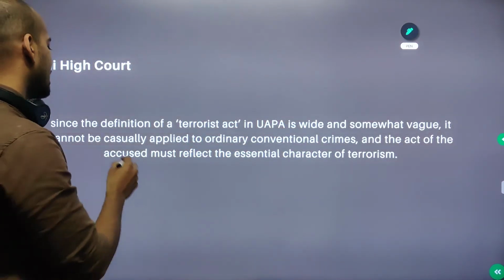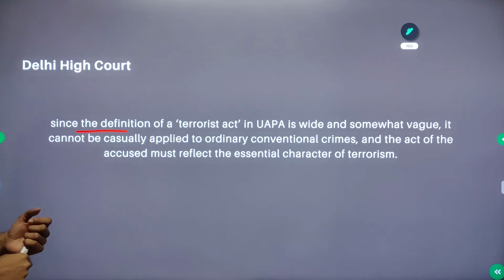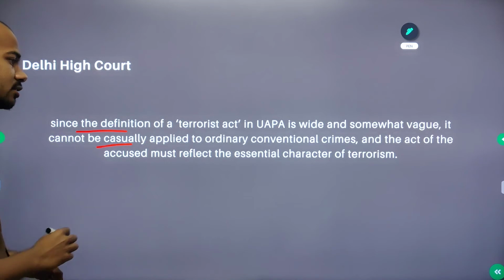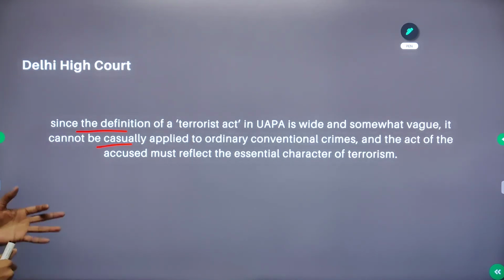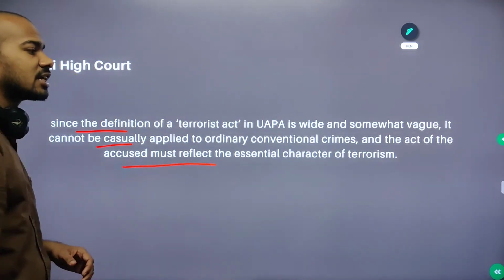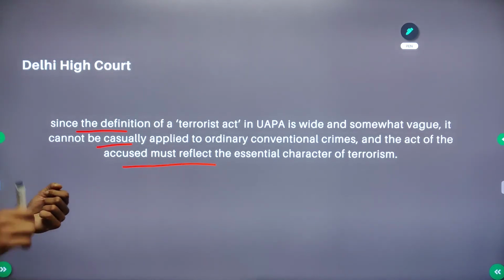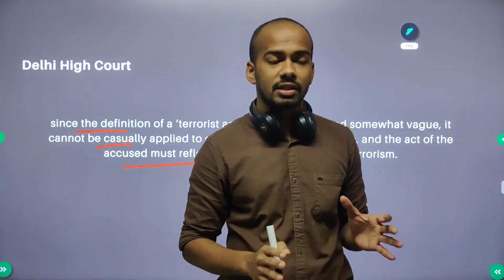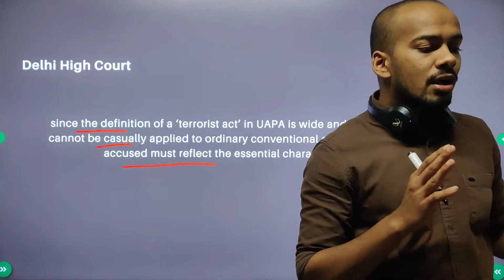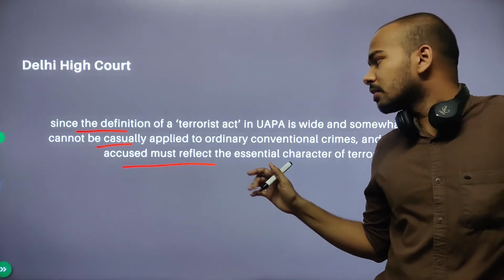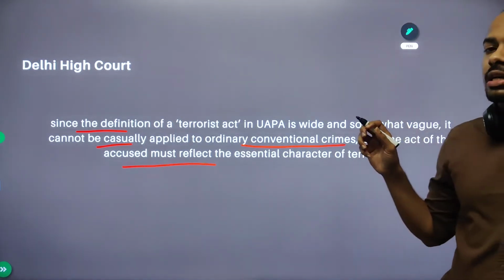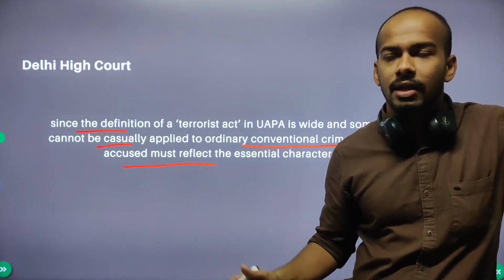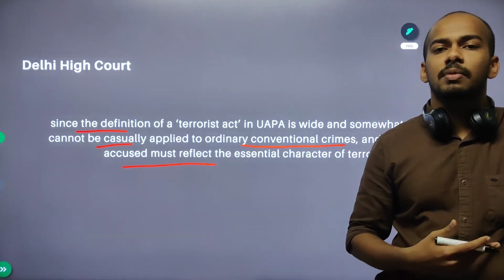And also another one, a Delhi court. Since the definition of a terrorist act in UAPA is wide and somewhat vague, it cannot be casually applied to ordinary conventional crimes, and the act of the accused must reflect the essential character of terrorism. So time and time again, different courts and different judges in the country have said that for ordinary conventional crimes, UAPA should not be charged, nor other laws like TADA or POTA.